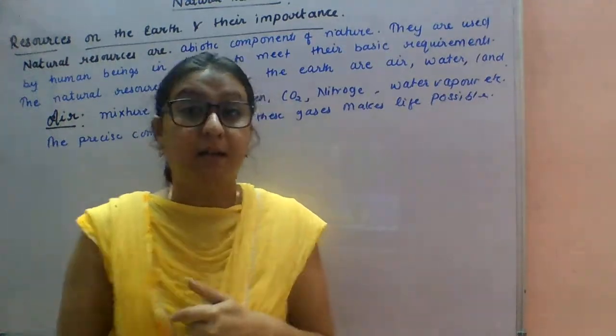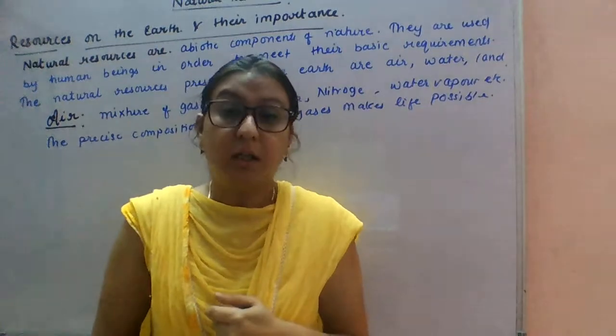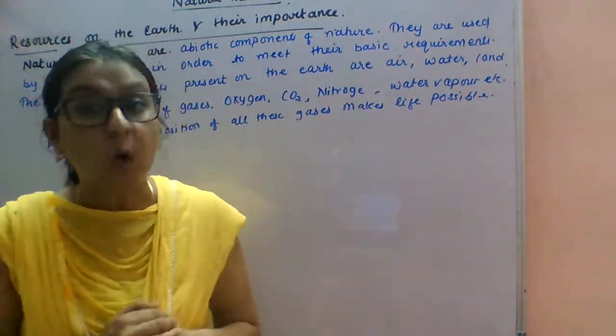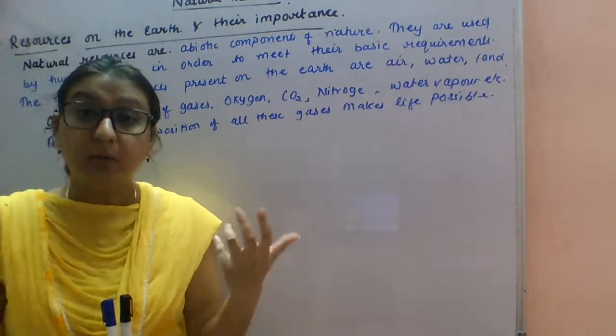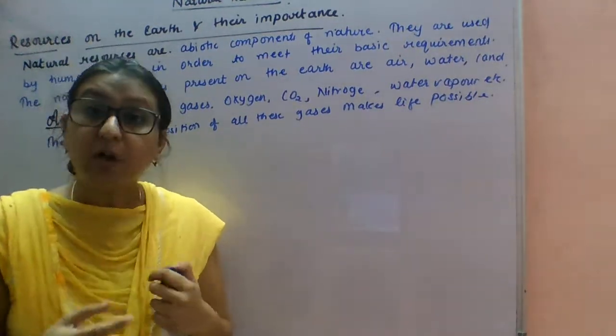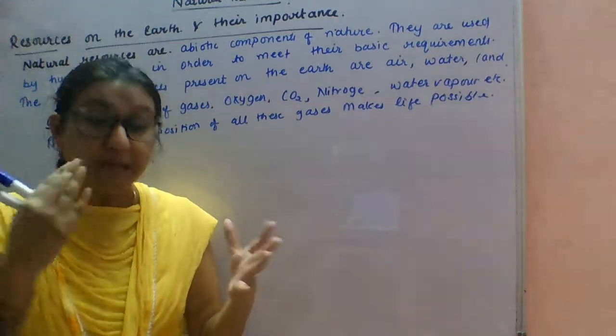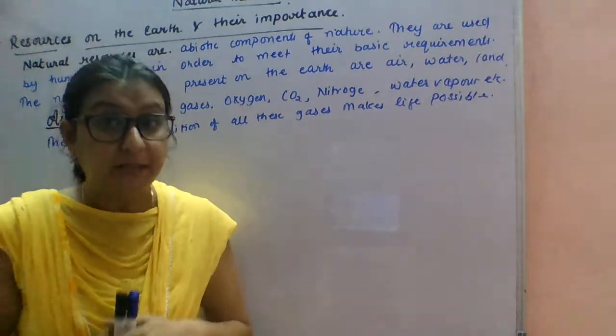The organism will inhale oxygen and exhale CO2. So as CO2 is being exhaled by so many living organisms, still the amount of CO2 is maintained in the atmosphere.